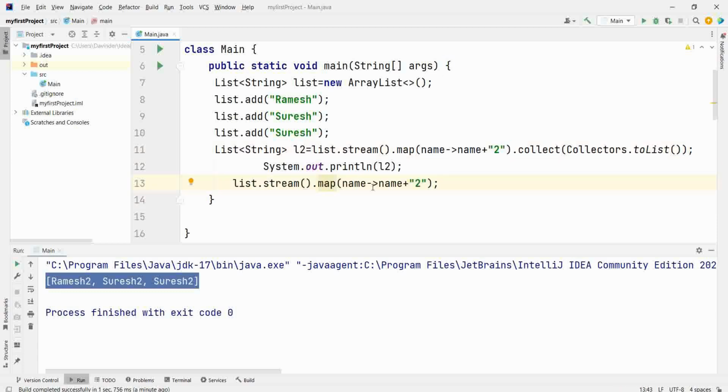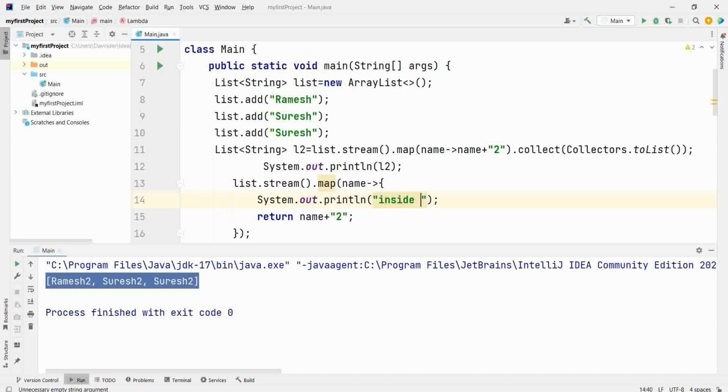I will write this, and here if I'm using curly bracket, then I have to use a return value here. This is a general format. Now I will write System.out.println inside map.